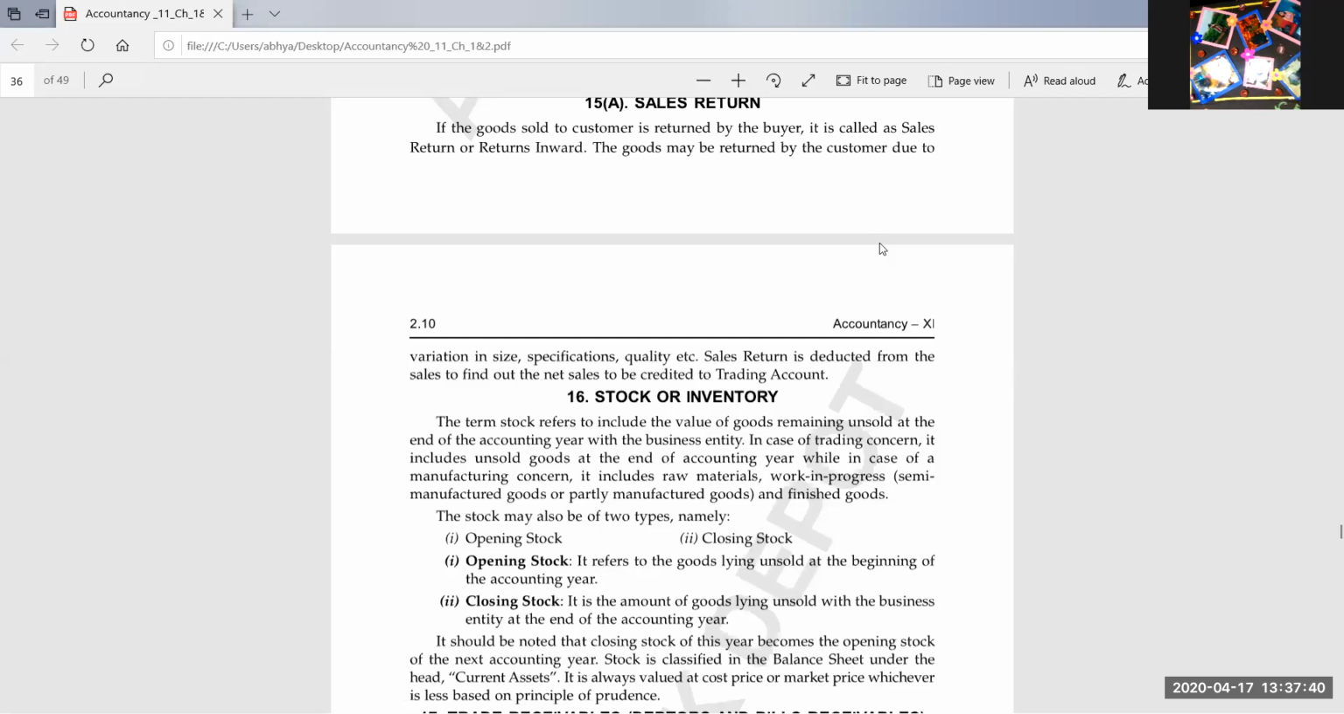Normally the businesses which are on small scale follow the calendar year, and the businesses which are on large scale, especially companies and banks, follow the financial year. So it depends on the business.